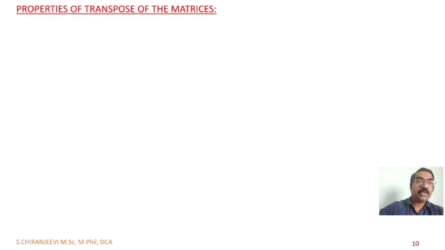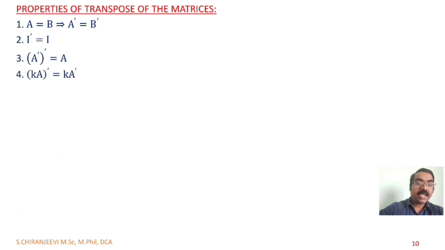Next, properties of transpose of matrices. If A equal to B, then A dash equal to B dash. I dash equal to I. Transpose of transpose, (A dash) dash equal to A. (K into A) dash can be taken as K into A dash because K is a constant. (A plus or minus B) dash equal to A dash plus or minus B dash. (A into B) dash equal to B dash into A dash.